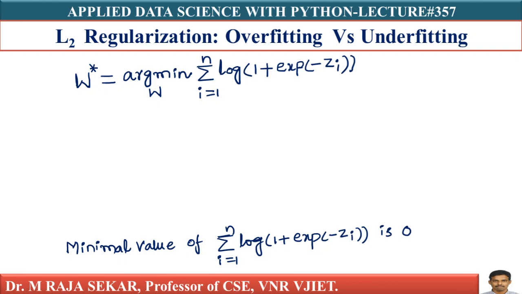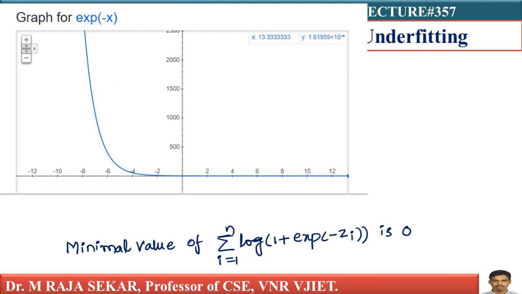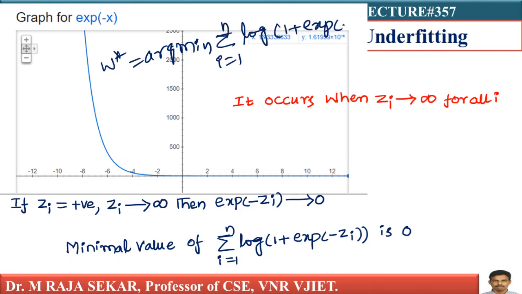When does this 0 occur? That's the next question. Let's write this optimization problem. Our optimization problem is W star equal to arg min of sigma i equal to 1 to n of log of 1 plus exp of minus zi.